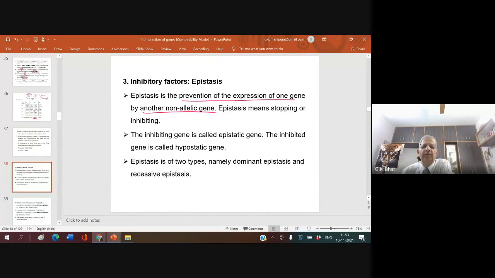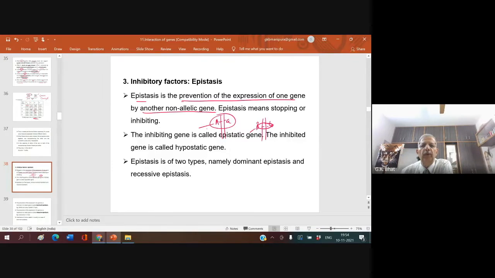What do you mean by non-allelic gene? Remember, here you have a gene, here you have a gene. These genes are allelic genes, also called intra-allelic. This is the allele of this, the allele of this, within intra-allelic. And if I take this gene and this gene, they are non-allelic genes.